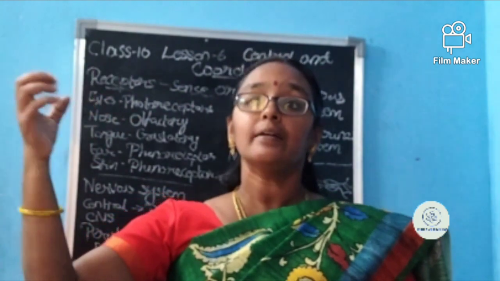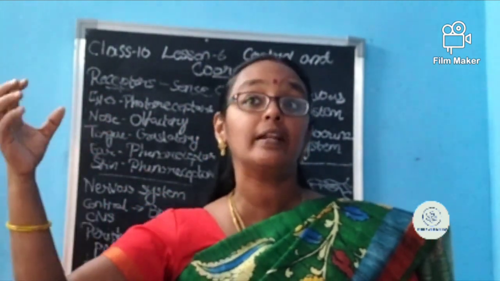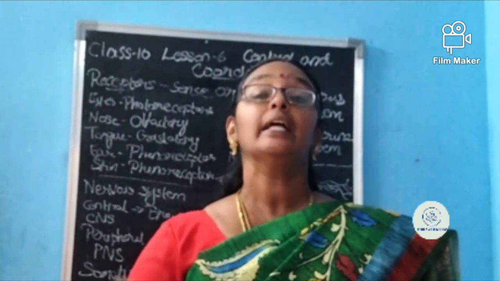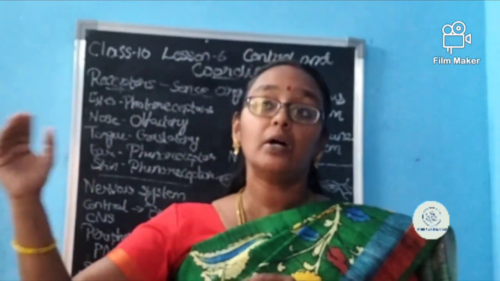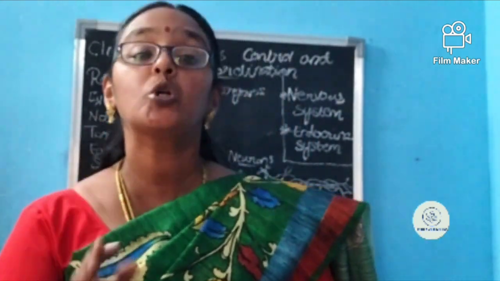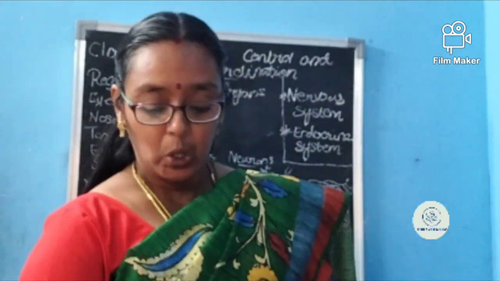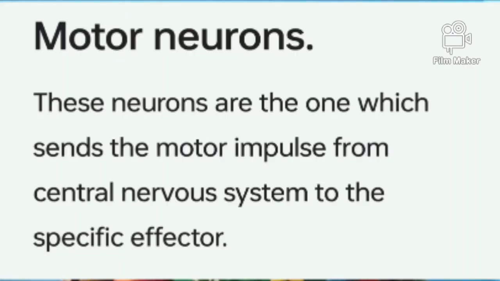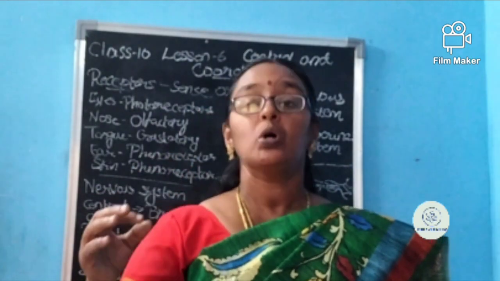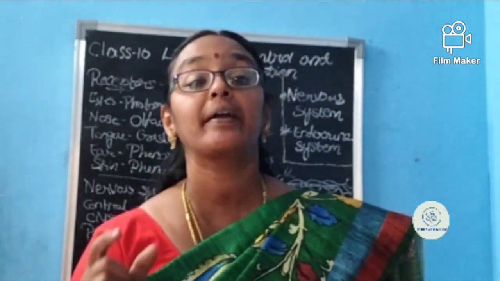Okay. Then the brain gives some information: do this. So what will the other nerves carry? The nerves which transmit the information from the brain to the particular part are called what? They are called motor nerves. Okay, the nerves from the brain are called cranial nerves, and the nerves which come from the spinal cord are called what? They are called spinal nerves.